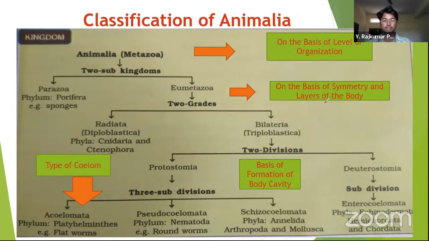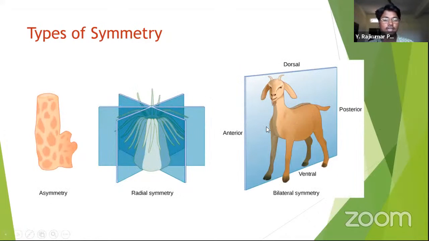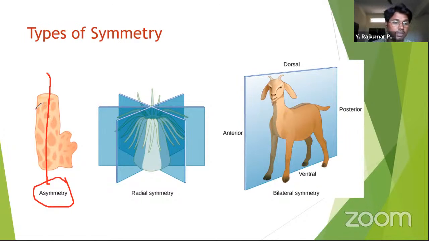You might not be familiar with all these words. I will explain in the further slides what these three layers are and what these body cavities are and everything. Let's know about the types of symmetry. Generally, there are three types. Particularly, there are different types, but generally we consider animals as asymmetrical, which has no symmetry. We cannot find similar halves from any plane of the organism. From the central axis, if you take any plane, we cannot find a similar half. This half is different and this half is different.